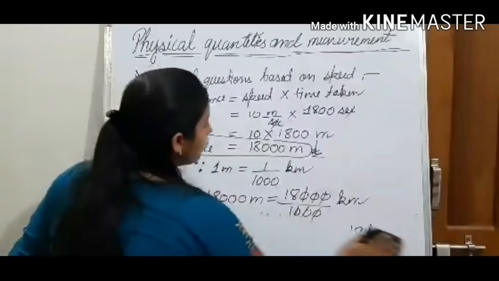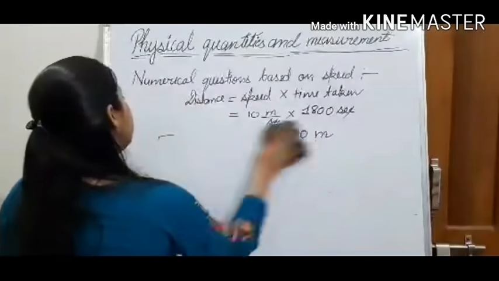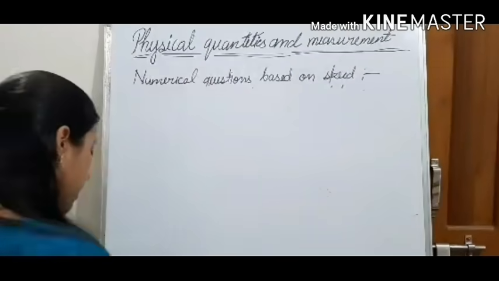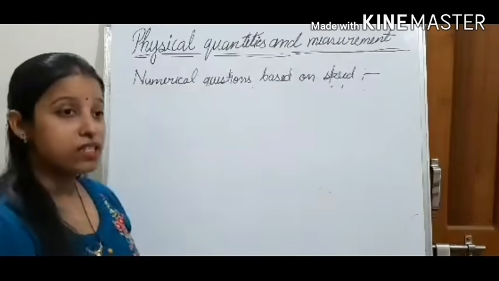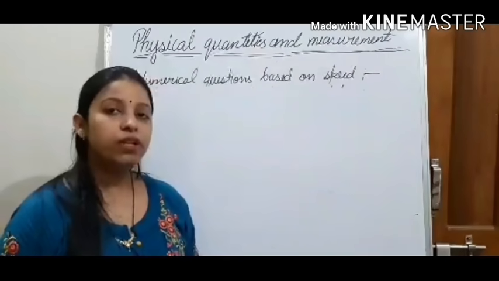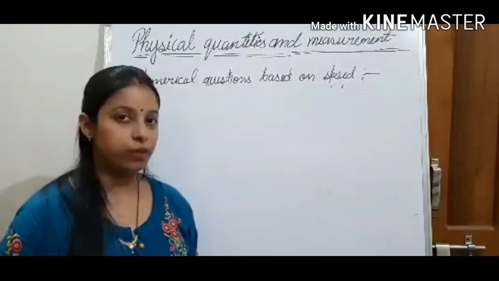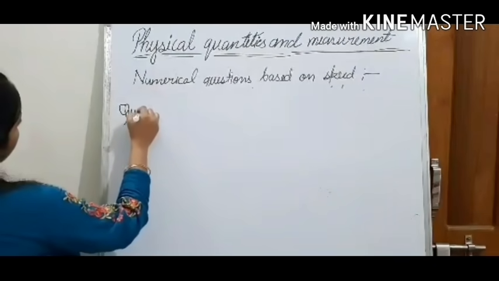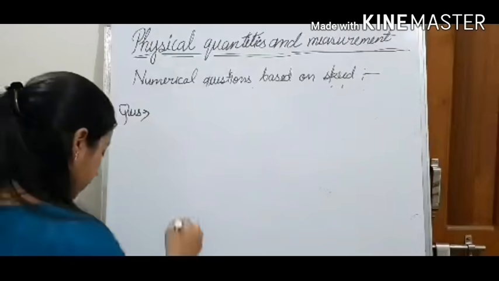Now we will see another numerical question based on the speed. So write down the last numerical question. This is the last numerical question of your last topic, speed. From the next turn we will see the next chapter. Okay. Now write down the next question.